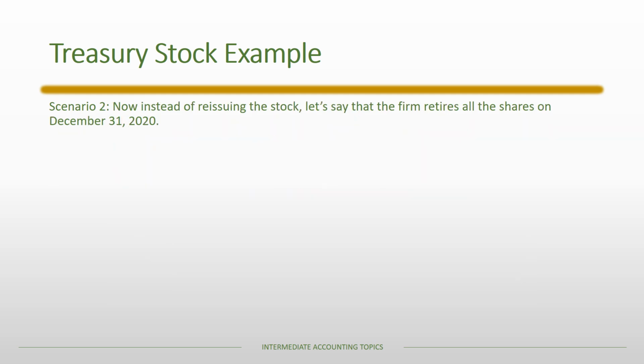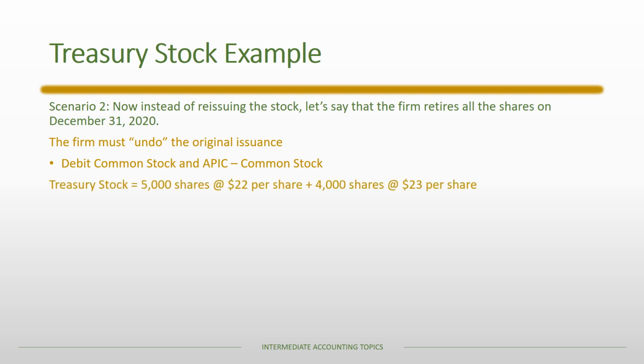So let's use an alternative example. Let's say instead of the reissuance, they just decide to retire the shares. Again, this is a little bit different because there's really no receipt of cash. Instead, they really have to undo the original issuance. And so that means there's going to be a debit to common stock and potentially APIC common stock. And I know in this case, both accounts were used at the initial issuance. And of course, we do still have to credit the treasury stock. In this case, it's all of the shares. And so we have both layers, one at 5,000 shares and the other 4,000 shares going out the door.